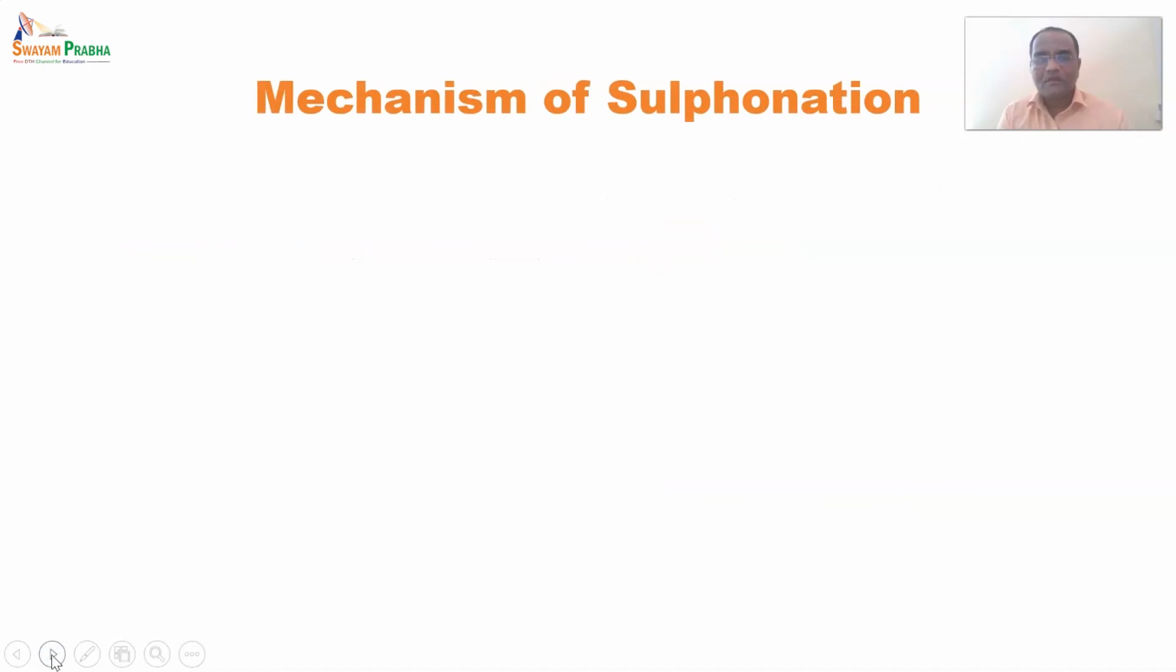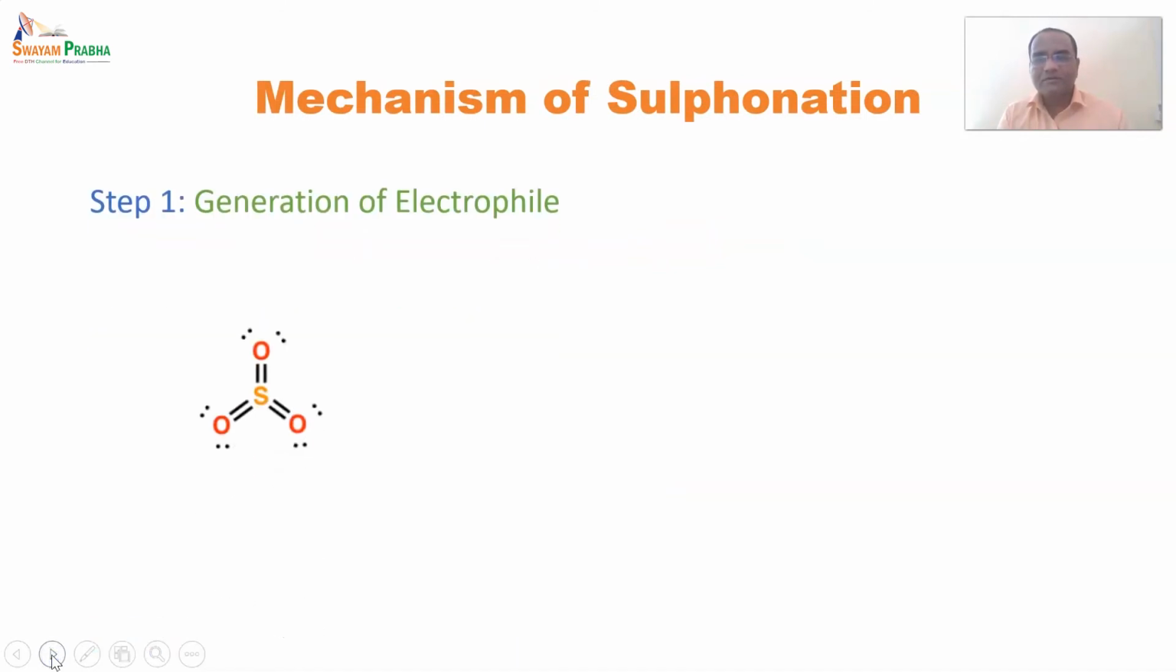Now we'll see the mechanism of sulfonation. So the first step, as usual for all electrophilic aromatic substitution reactions, is generation of an electrophile. Sulfur having 6 valencies. So for generation of an electrophile, the hydrogen atom on sulfuric acid will be abstracted by an electron rich species, an oxygen from sulfur trioxide,